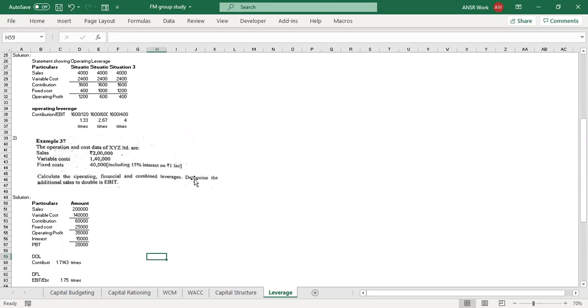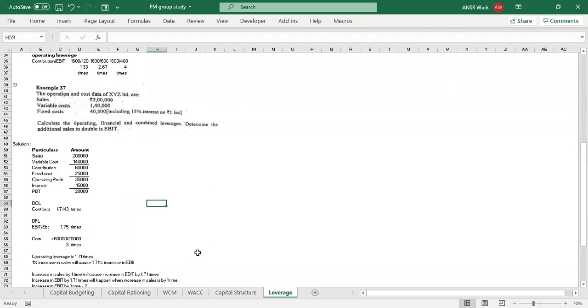Joshi, try to figure out the last sentence using the leverages. Yeah, Dheeraj, just trying. But then the second value is not matching for me. I'm getting financial leverage as EBIT by EBT, right?